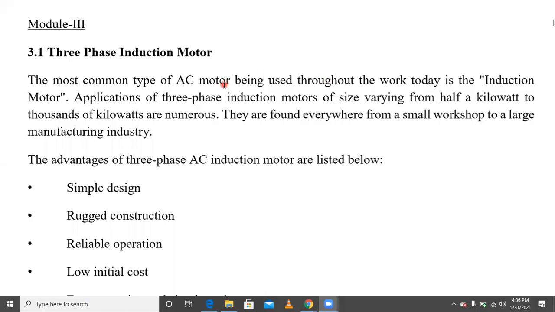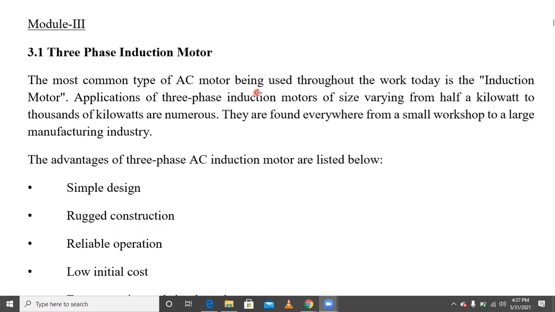Three-phase induction motor. This is one of the most common types of AC motor. Induction motors are used mostly for motor applications, not for generator applications; only a few rare applications use them as generators. For motors, the three-phase induction motor is generally used, for example agriculture pumps, which are induction motors, and single-phase induction motors for agriculture purposes. Understood? This is one of the most common types of AC motors.